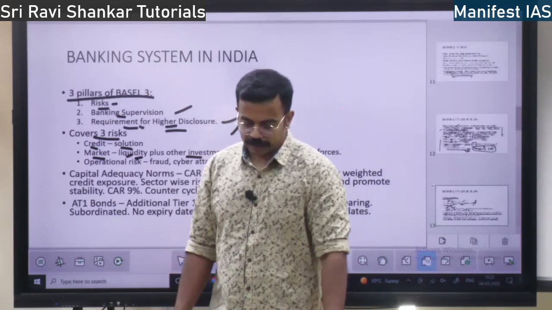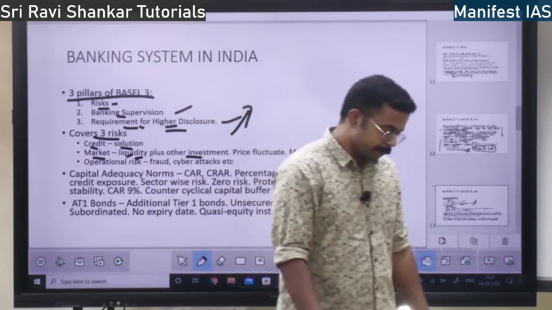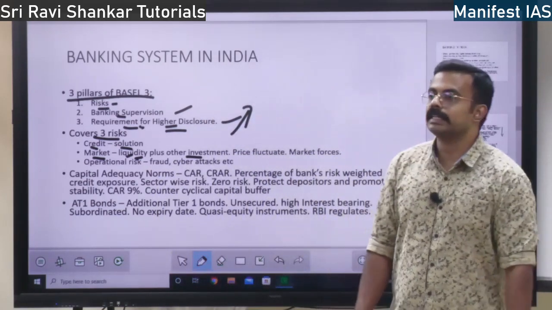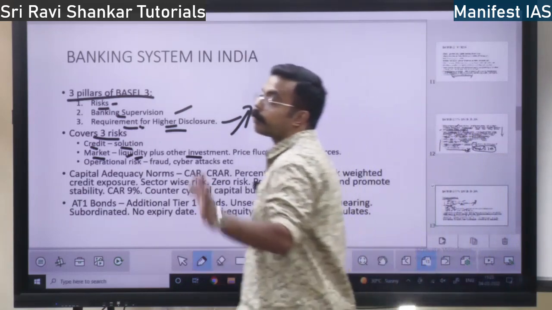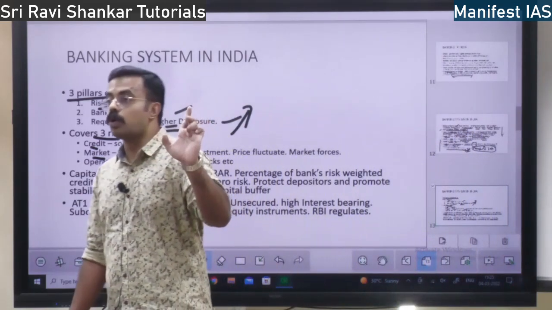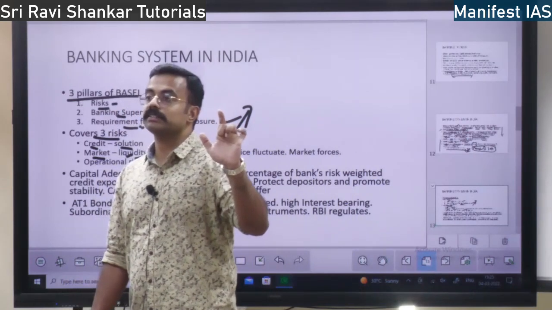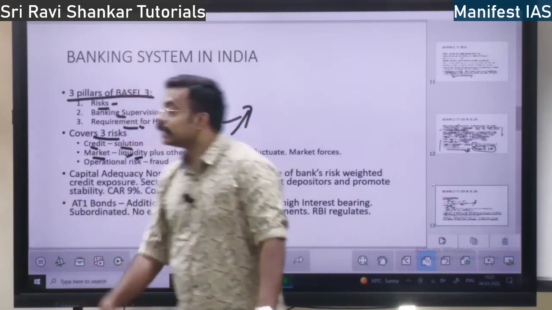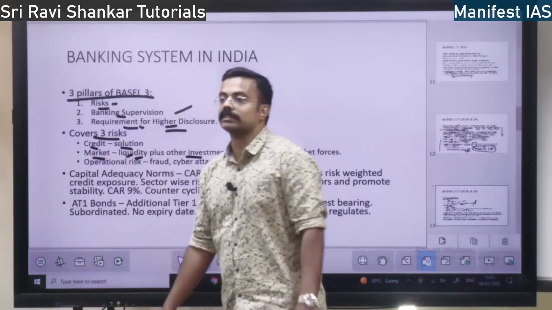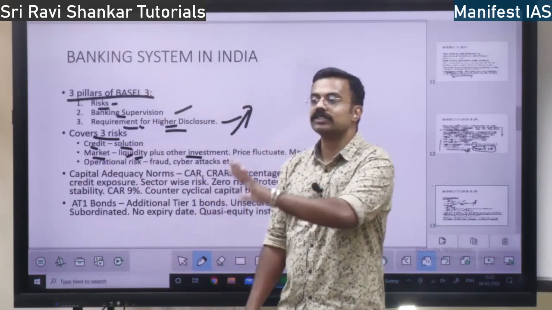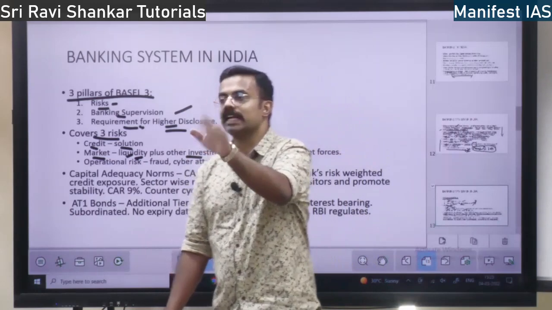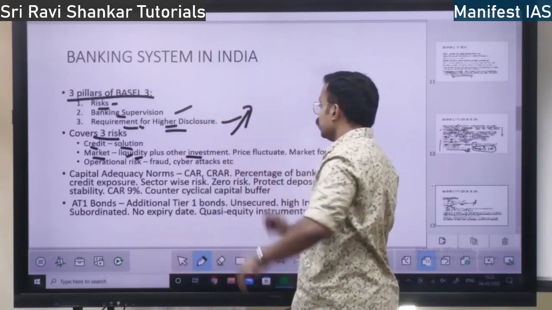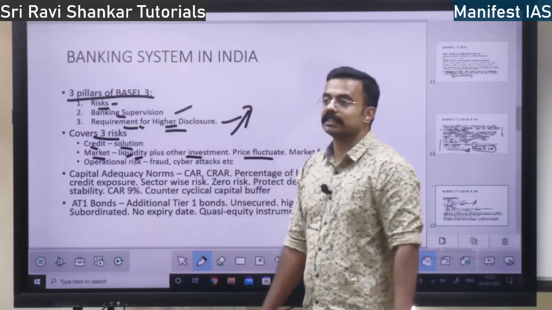Not only in money, banks will invest in property, they will invest in gold, they will invest in shares. So many things they will invest. All that risk will be called market risk. One is liquidity risk, other is gold, property, shares risk, which is called market risk. Right? So, that will be a risk.